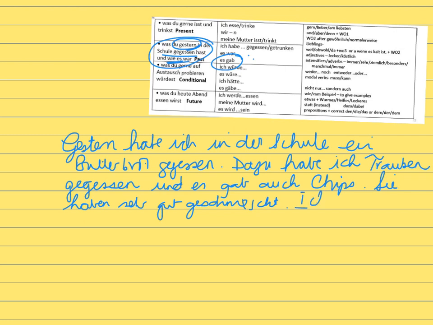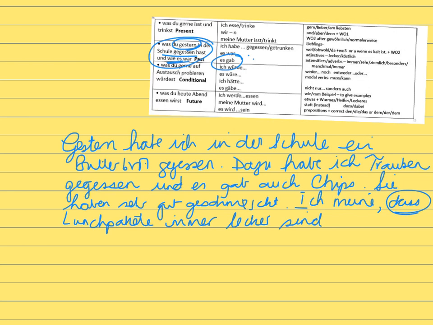So I'm going to say that I think packed lunches are better, or they are delicious. So ich meine, instead of ich denke, ich meine, dass Lunchpakete, so packed lunches, are always tasty. Lecker. Now where do I put my verb? Well, because I use dass, my verb has to go at the end. Ich meine, dass Lunchpakete immer lecker sind, and that's a big advantage. Und das ist ein großer Vorteil.